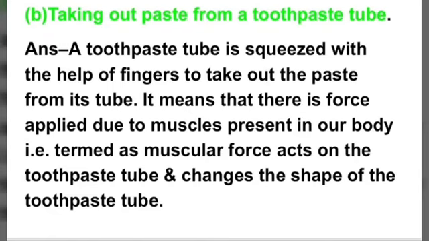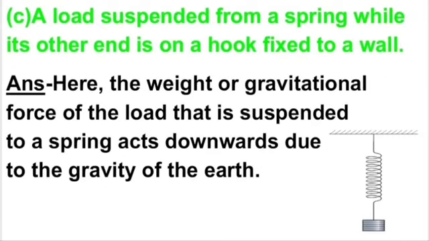C part, a load suspended from a spring while its other end is on a hook fixed to a wall. This situation is shown in this picture, that a load suspended from a spring and the other end of the spring is fixed to a wall.